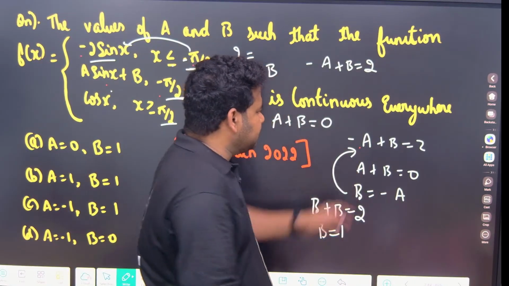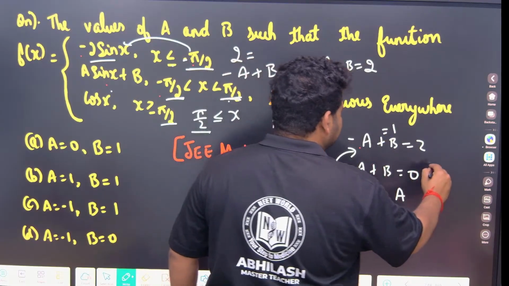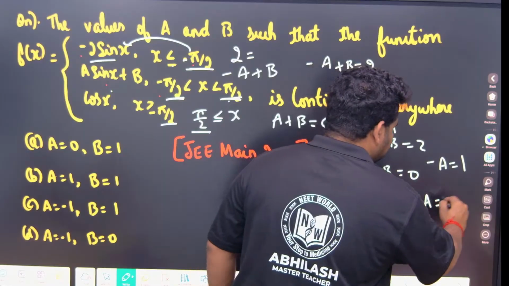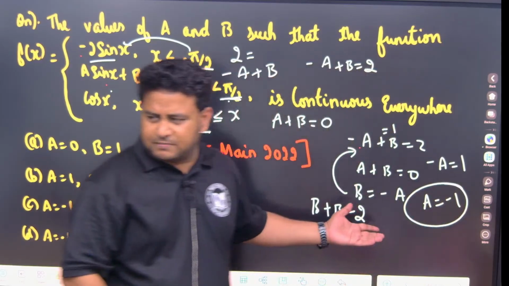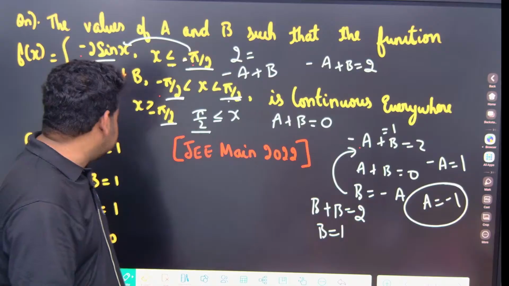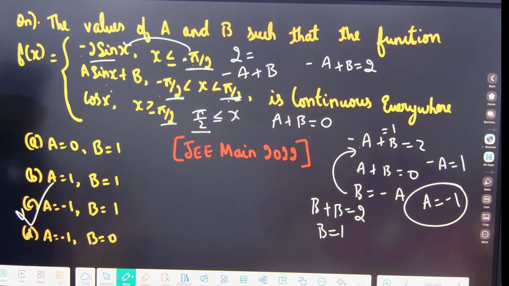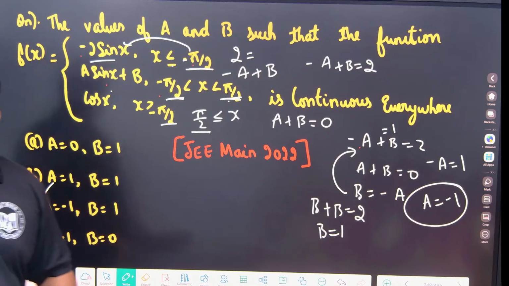B is equal to 1 means if I put b is equal to 1 here, so this will become what? Minus a is equal to 1. A is equal to minus 1. Just normal calculation. This you will be able to do. So the answer is what? A is equal to minus 1. B is equal to 1. That's all. Just basics of limits and continuity.